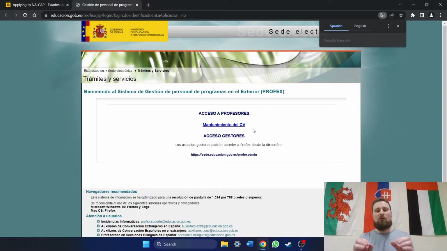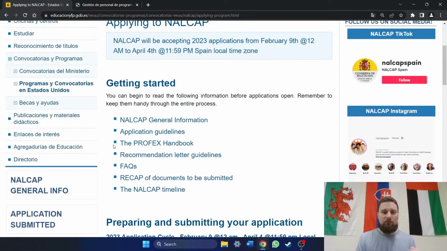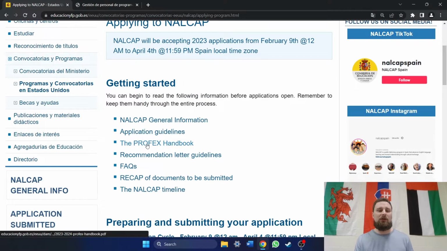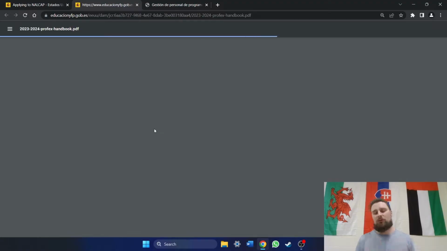Now, we're going to be talking about getting into this, and a couple of issues that came up this year in the application process. So I'm actually going to go back, because on this page at the top, we see this link for the PROFEX handbook. This is where you are going to go, and it's going to tell you everything that you need to know about using PROFEX, setting up PROFEX, applying in PROFEX, all of these things.